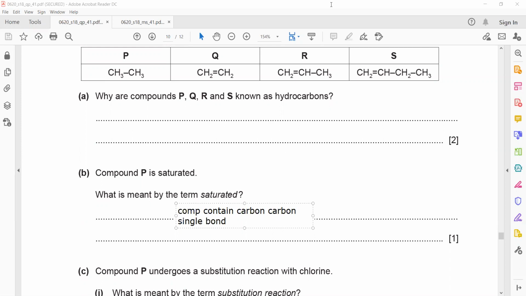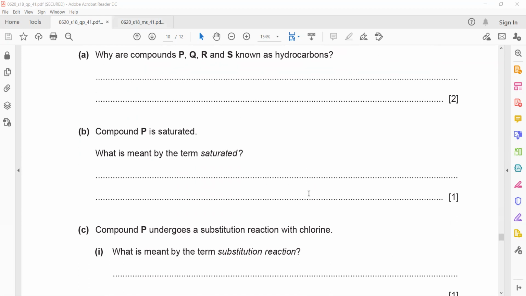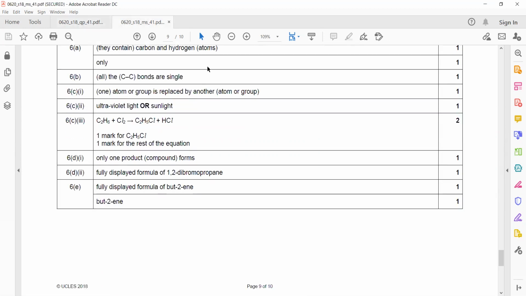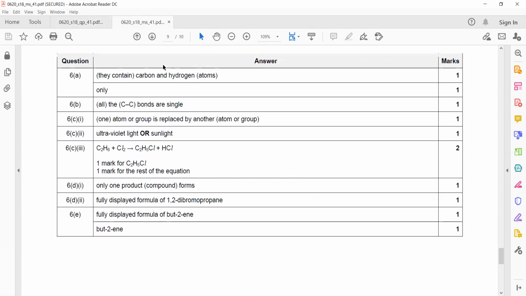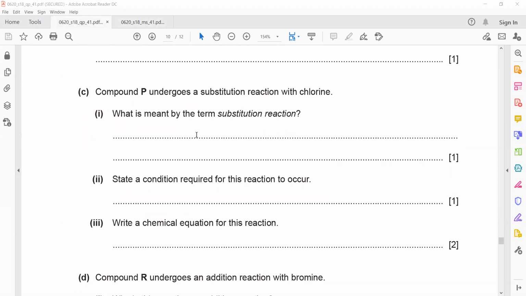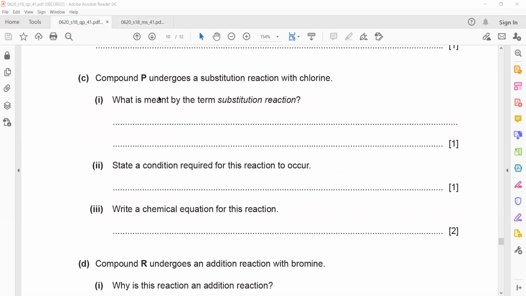So this is the definition of a substitution reaction: one atom or group of atoms is replaced by another atom or group of atoms. One atom is replaced by another atom.